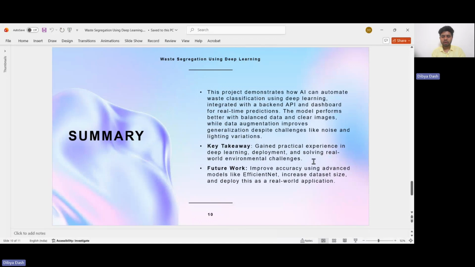The key takeaway is that I have gained practical experience in deep learning, deployment, and solving real-world environmental challenges. As future work, I plan to improve accuracy using advanced models like EfficientNet, also increase the dataset size and deploy this system as a real-world application.